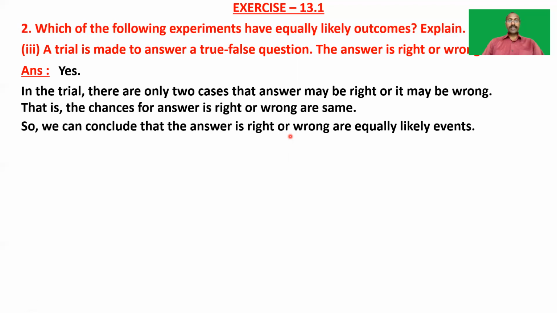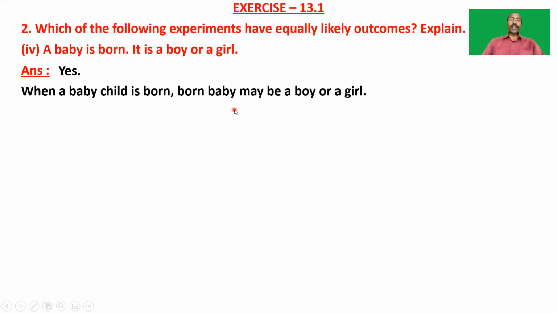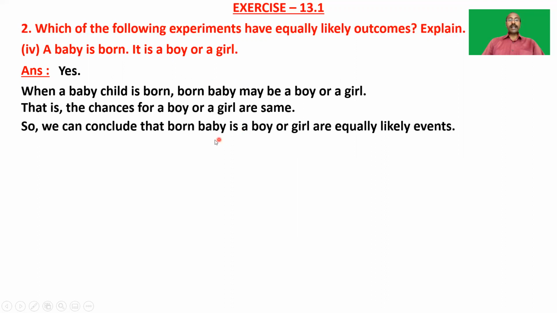Okay. So next one, a baby is born. It's a boy or girl. So here also we know that these two are equally likely because when a baby child is born, there are only two chances that the baby may be a boy or a girl. That is, the chances for a boy or a girl are the same. So we can conclude that the given events, that is the born baby is a boy or girl, are equally likely events. Okay.